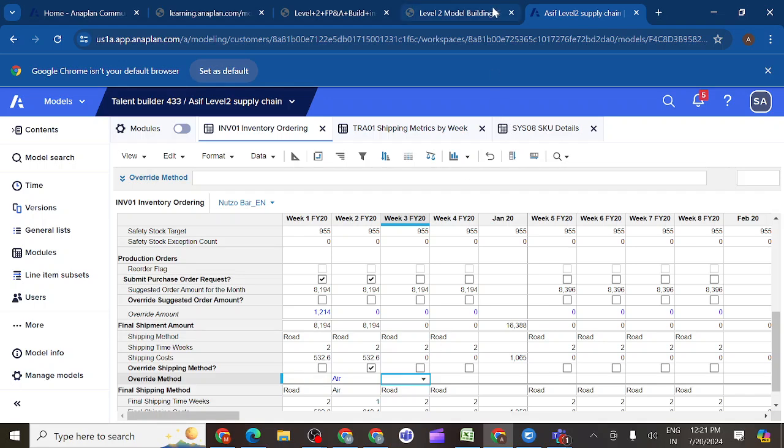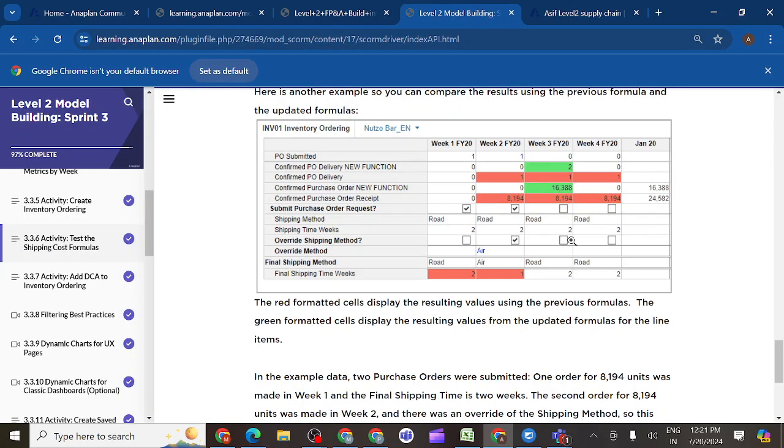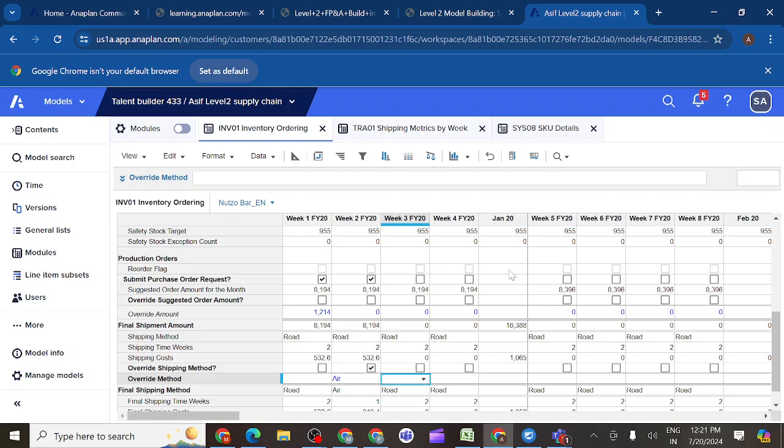So what they want to check here, yes, everything is perfect, then we need to override shipping. Submit purchase order request should be week 1 and week 2, and override shipping method should be week 2, and override method should be air. Then you can compare our screen with this one. So what are the changes we are getting exactly?